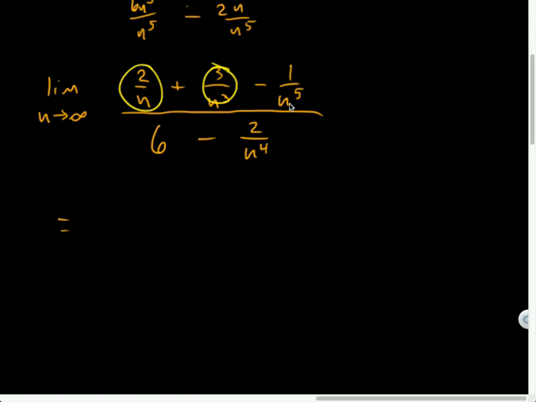And let's see, what is 1 over n to the fifth going to? 0. So 0 plus 0 minus 0 equals 0. What is the limit as n approaches infinity of 6? It's just always 6. Good old 6, forever. And 2 over n to the fourth? 0. So what does this simplify to become? 0 over 6 equals 0, which is 0.